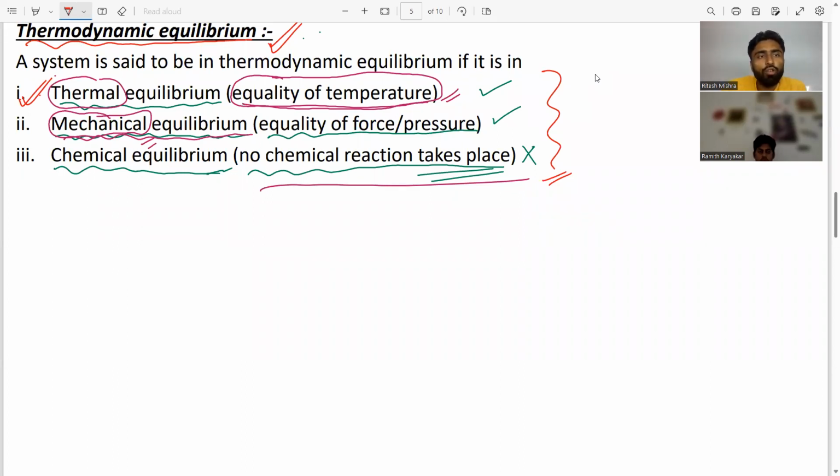So my dear, for today's session, I hope this is enough. From the next session, I will move to the property of system, and in the property of system we will discuss types of property, intensive property, extensive property, what is state, what is process. So for today's session this is enough, and from next session I will start properties of system.